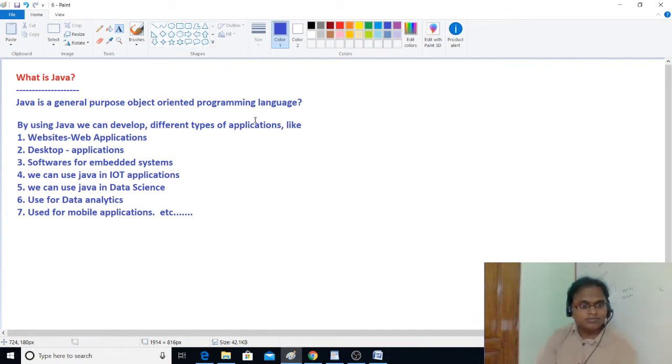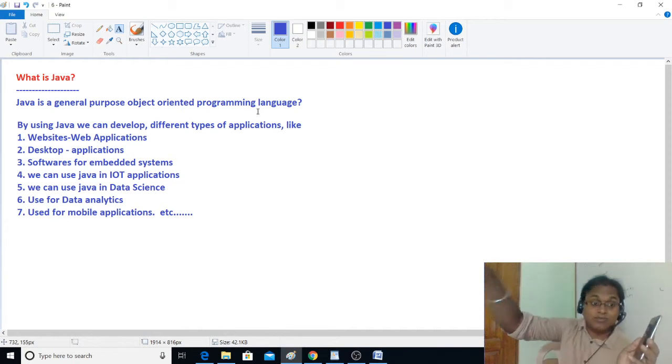It's also possible with IoT, Internet of Things. You might have heard about IoT, right? If you are staying in the USA or Canada, you can operate my AC from Canada also. But you need a mobile phone, and in it you have to install some app, which might be an iOS app or an Android app. Through that app you can operate it from another country.